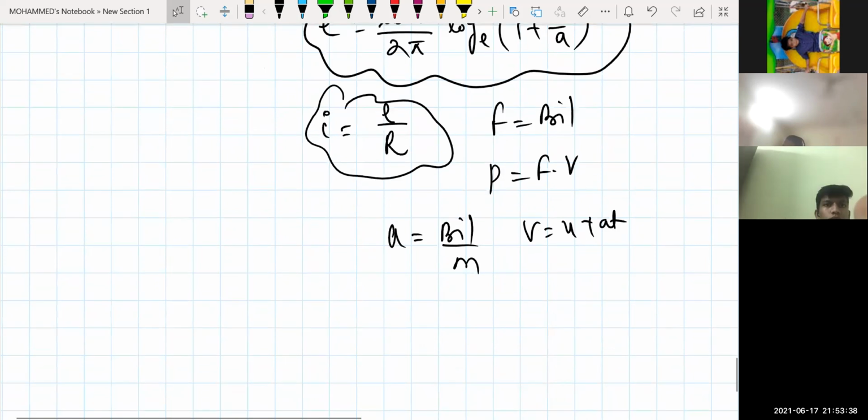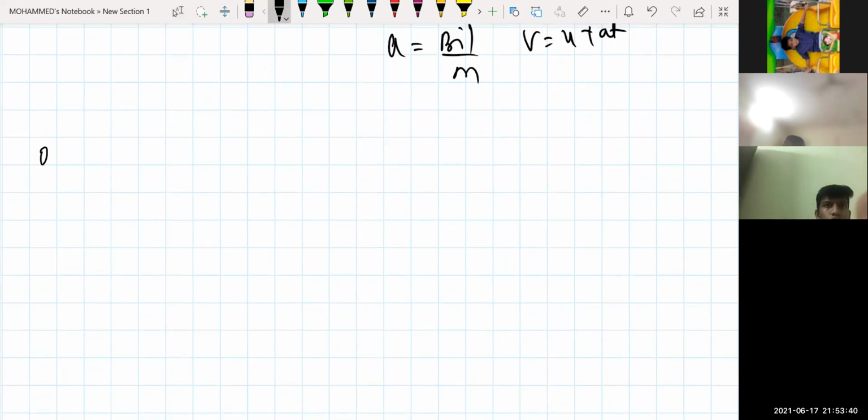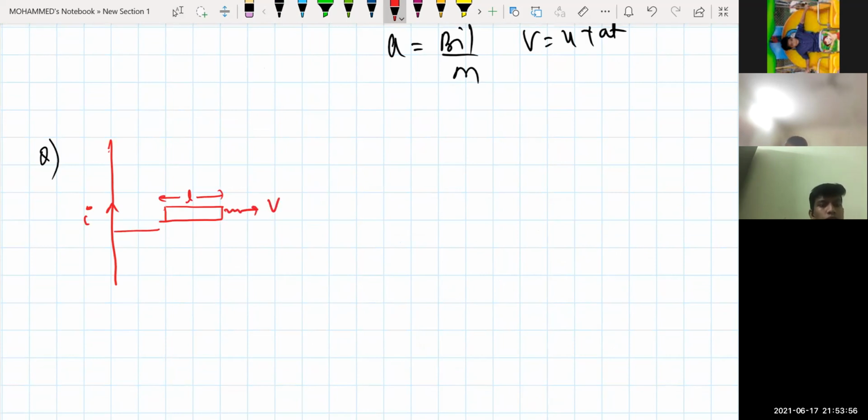I found one, I'll tell it roughly. Listen to the question. We have a wire like this, and there is a rectangular loop like this, moving with velocity v, and this distance is A. I'll read the question.